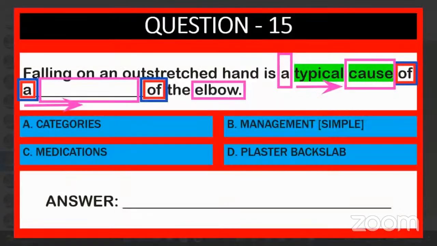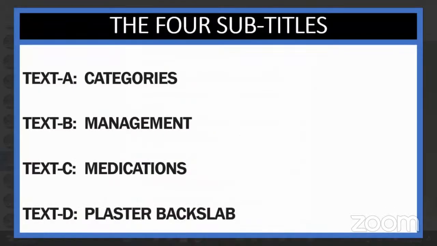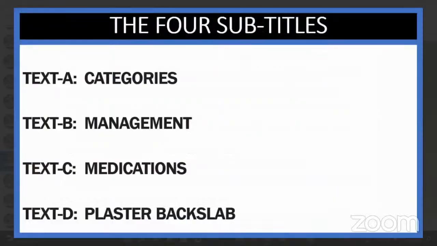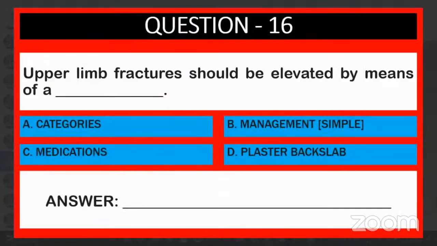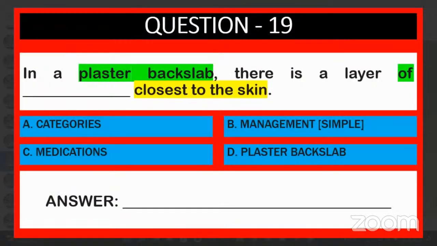Okay, once again, I'm showing you the question. Wearing any dash on the part of the body. Wearing something on the part of the body, okay? Check it out. You came to plaster backslab, very good. That is quite correct. Next one, what? I think jewelry, sir. Yes, absolutely right. Jewelry. You wear jewelry or clothes. Okay. Next one, 19.